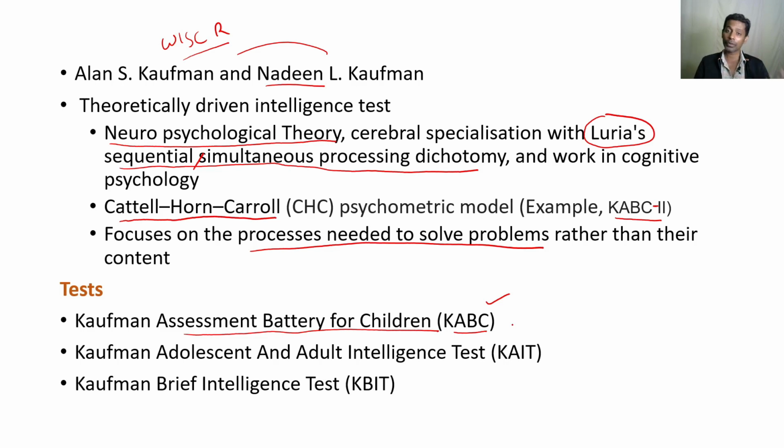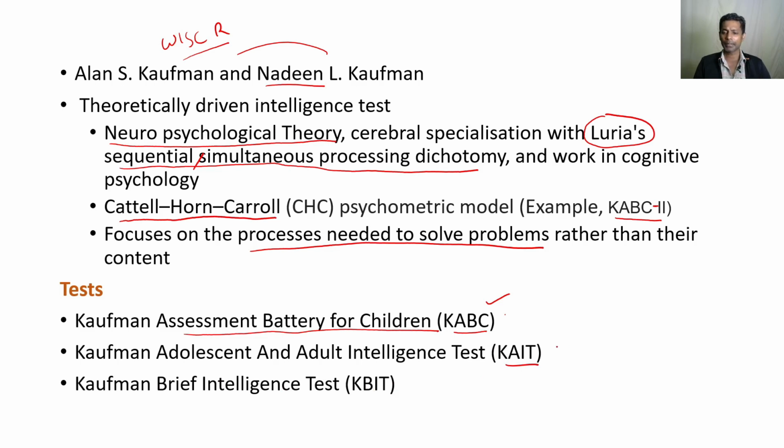These kinds of tests have also been developed. But we are looking into the cognitive side, focusing on the intelligence tests here. So, the Kaufman Assessment Battery for Children is one test that has been developed. The other one is the Kaufman Adolescent and Adult Intelligence Test, KAIT. Then the Kaufman Brief Intelligence Test, KBIT, like that.